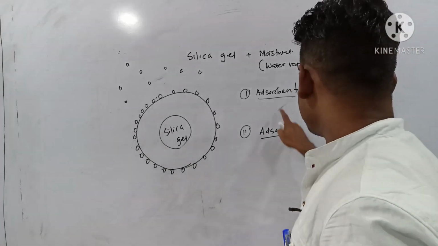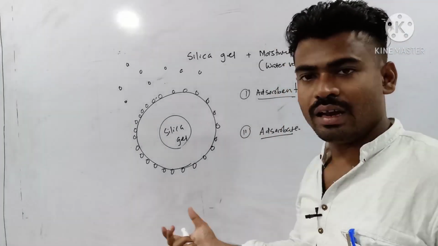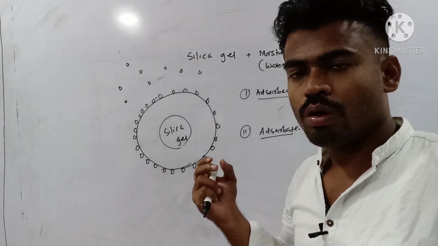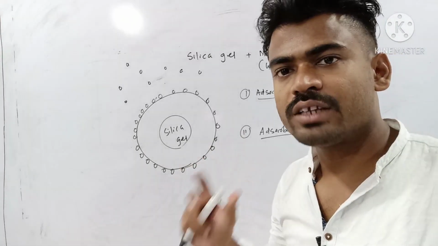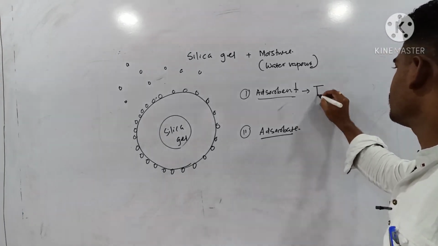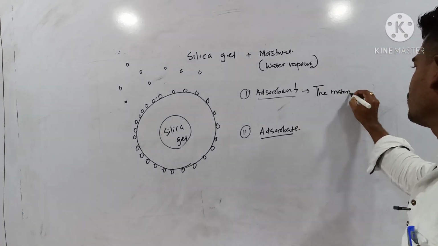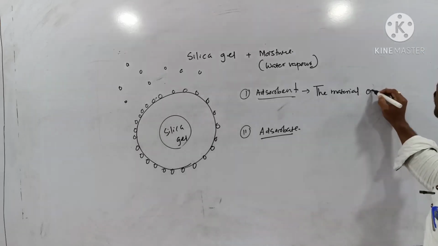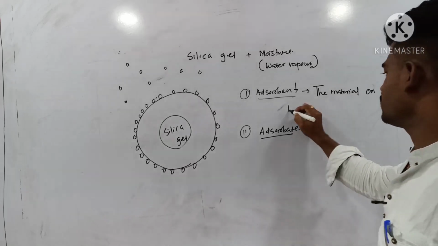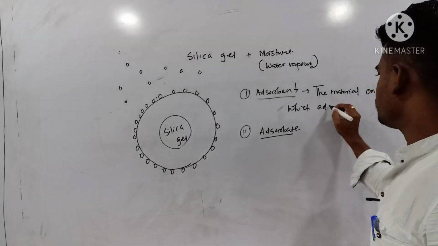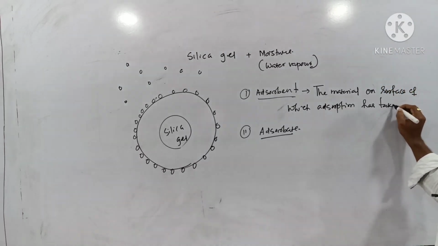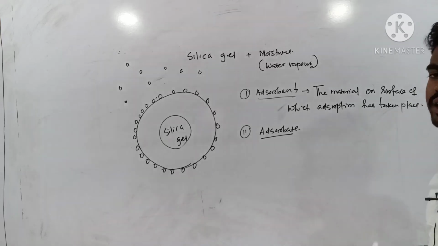Adsorbent means the material, or the solid, on the surface of which adsorption has taken place. Adsorption has taken place.